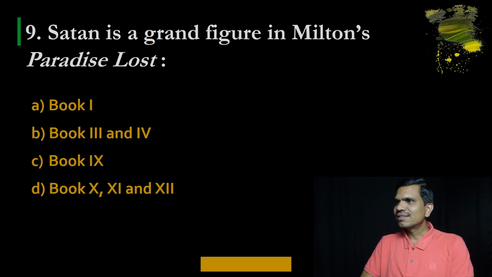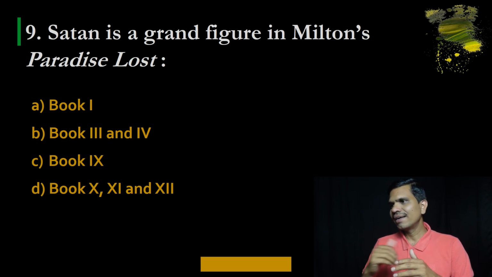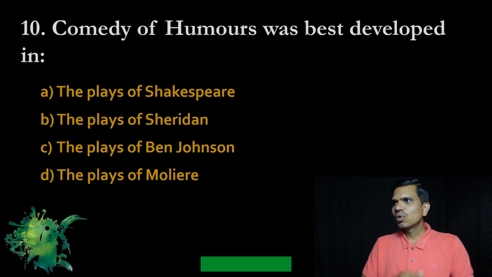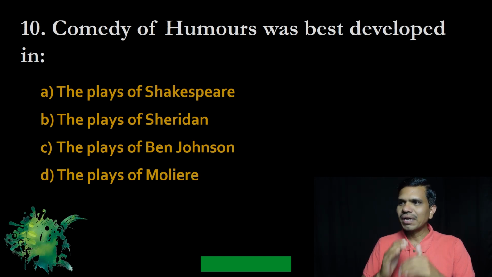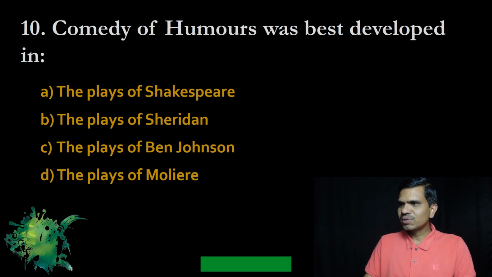Question number 9, Saturn is a grand figure in Milton's Paradise Lost. Options are A, book 1st; B, book 3rd and 4th; C, book 9th; and D, book 10th, 11th and 12th. And the correct option is B, book 3rd and 4th. Number 10, comedy of humors was best developed in A, the plays of Shakespeare; B, the plays of Sheridan; C, the plays of Ben Jonson; and D, the plays of Moliere. And the correct option is C, the plays of Ben Jonson.